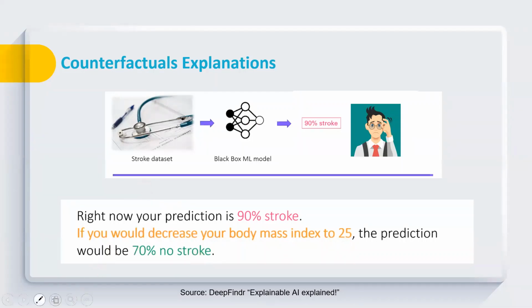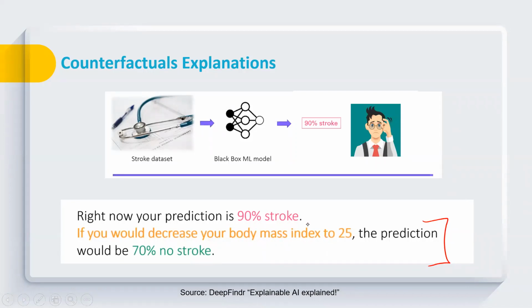So in this example, it is important to understand that this is the counterfactual which we are generating. We are suggesting that if you can decrease your body mass index to 25, the prediction will be no stroke. So here we are providing the detail about the feature which he needs to change in order to flip the output. At present, the output is stroke. In order to flip it to no stroke, he needs to make this minimum change in one of his attributes.